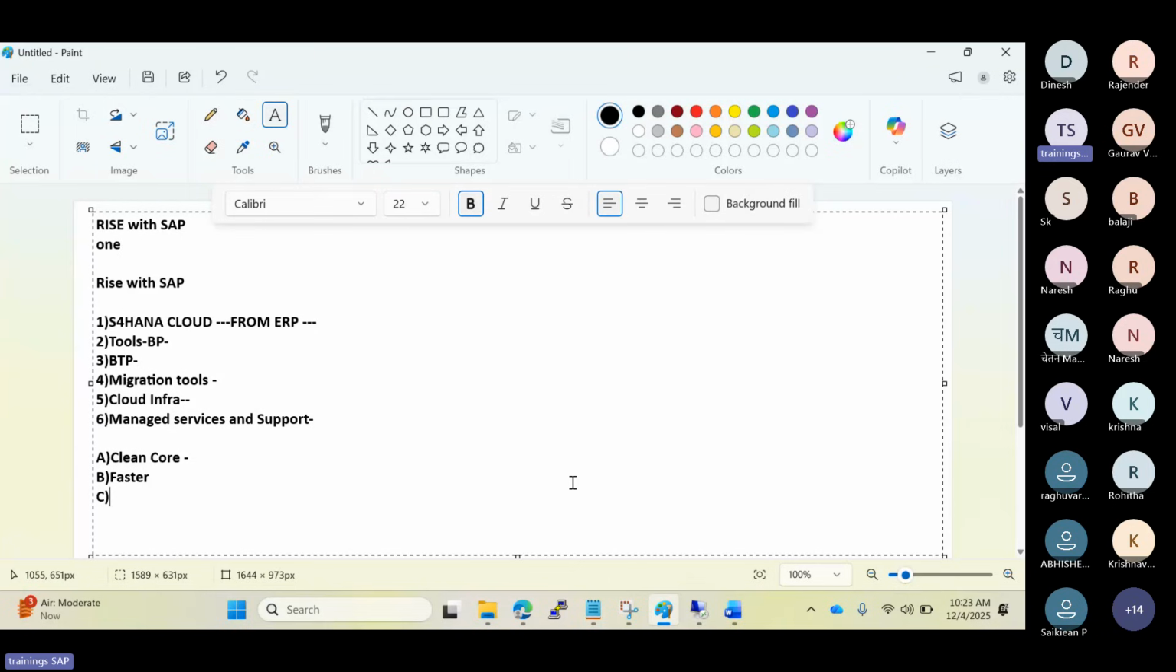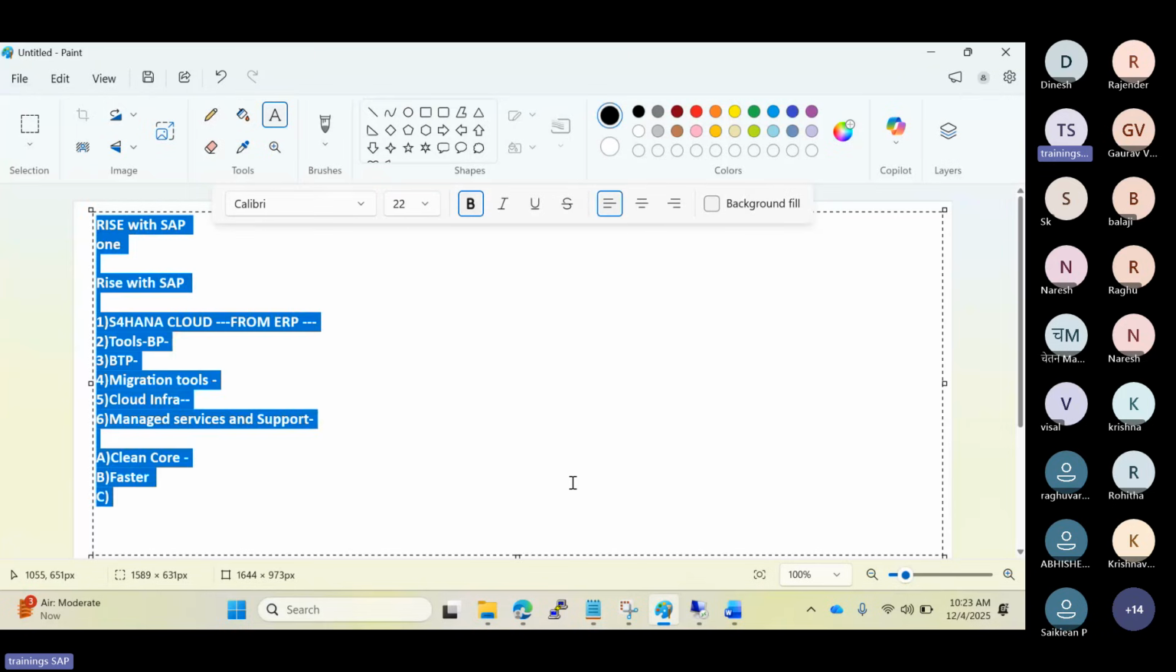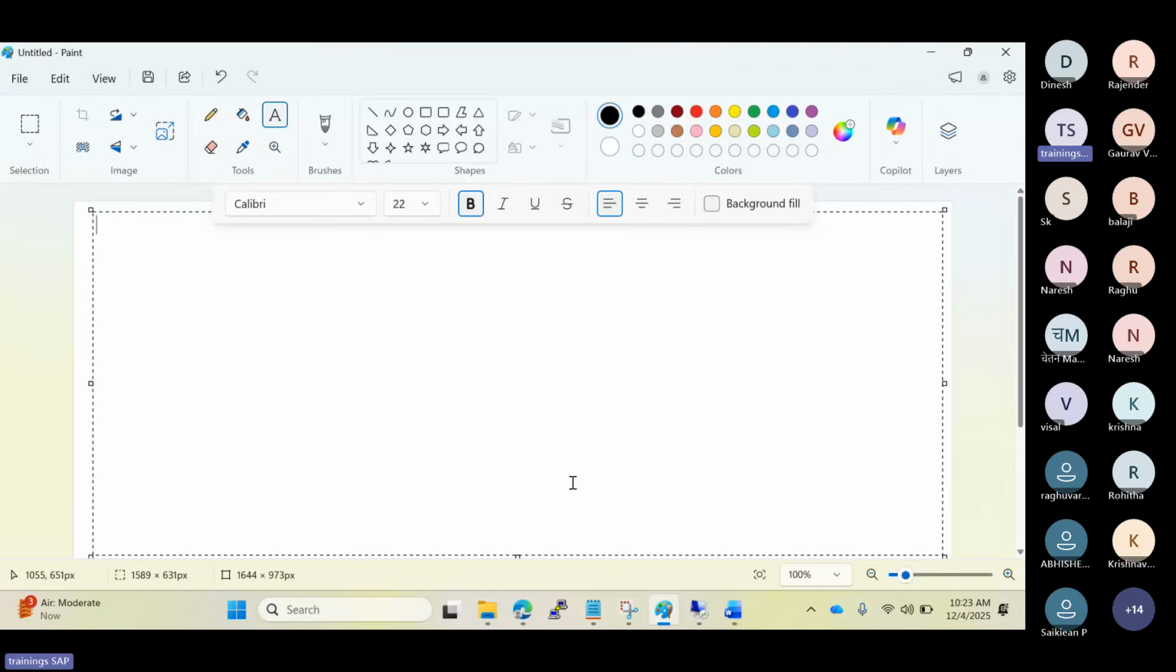Okay, this is fine. I can give more examples on how we do the RISE migrations, and what our technical scope is as part of the RISE migrations. Nowadays, companies are doing ERP migrations, RISE migrations, and you see some projects. So what is our scope of activity, what do we have to do as part of RISE migrations? I will explain that here.